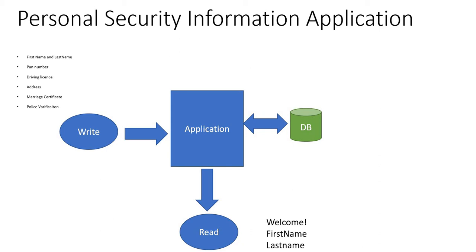Initially you give your first name and last name, and later you have to attach your PAN, a driving license, address, marriage certificate, and police verification needs to be done. These are the events which will come in for one particular application, and this is for one particular person.